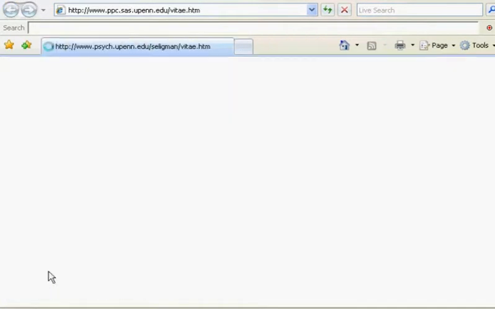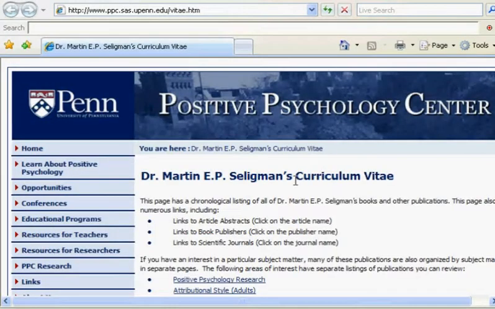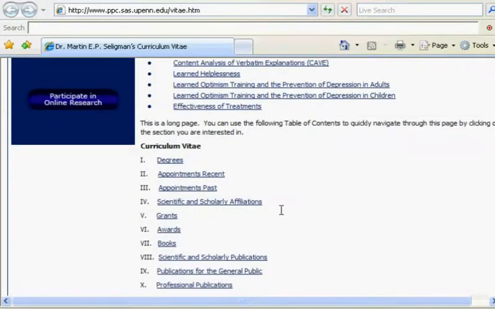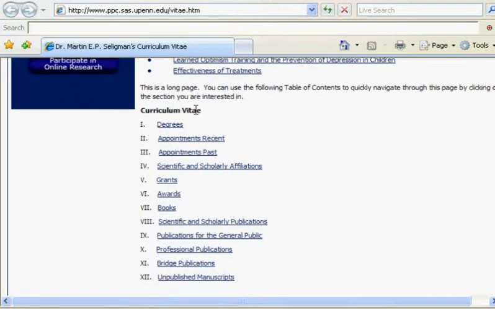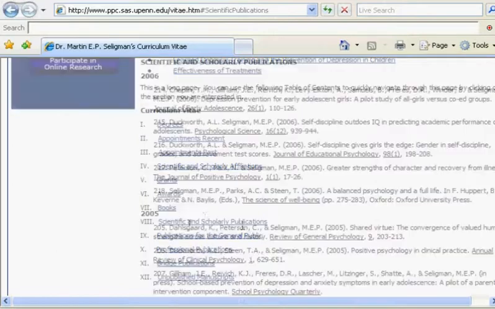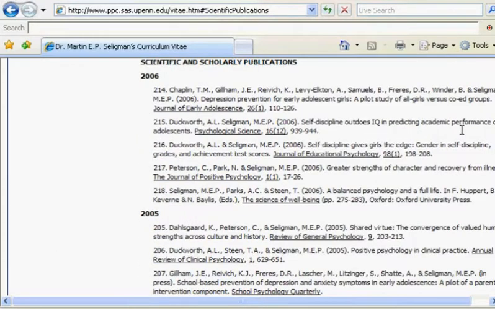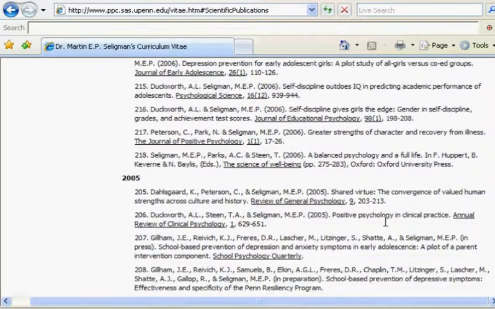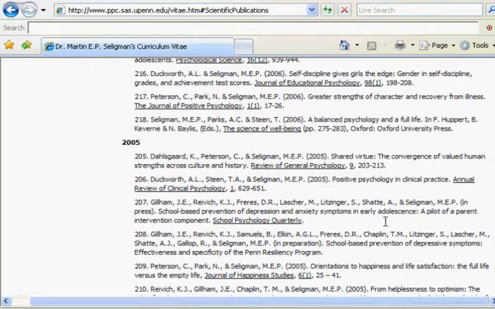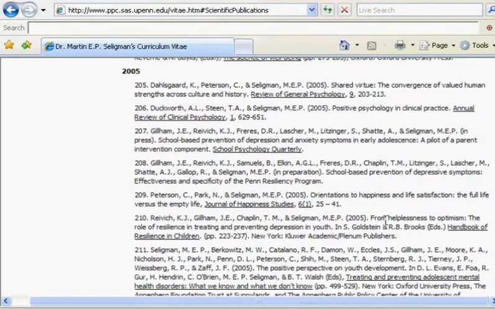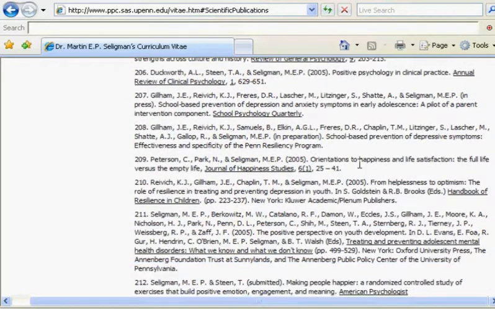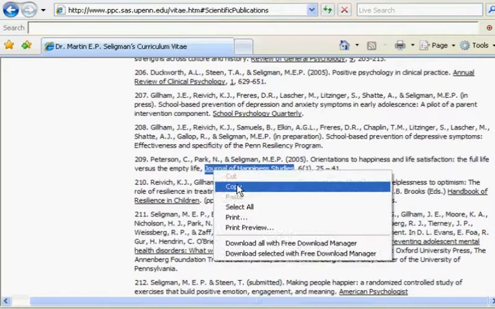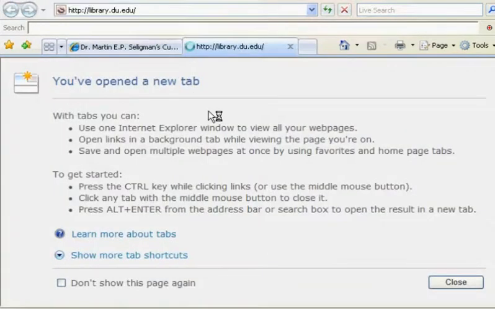But academics have what's called a curriculum vitae, which is just their CV. It's their resume. So let me see what's on his CV. Let me scroll down here. Scientific and scholarly publications. That's nice. So we have them all by date. Remember, newest date's the best. So let's scroll down here. Don't see anything about happiness just yet. There we go. I notice the title Orientations to Happiness and Life Satisfaction. So this might be useful for my article on World of Warcraft.